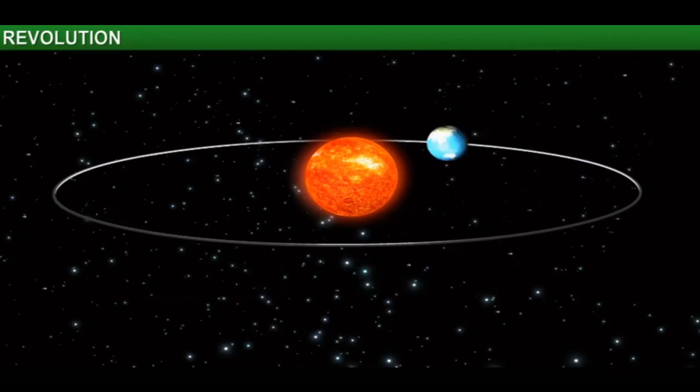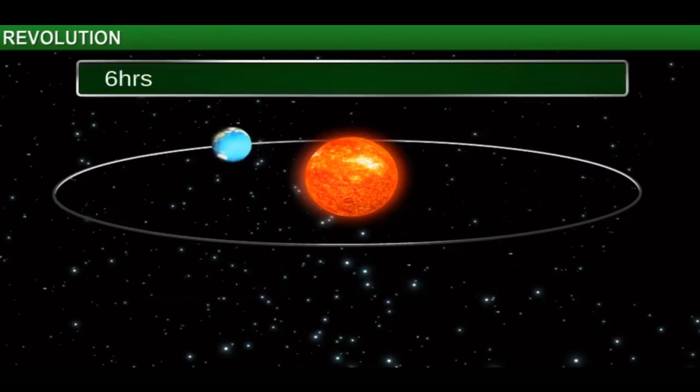We ignore the quarter day, which is 6 hours, and think of a year as having 365 days.